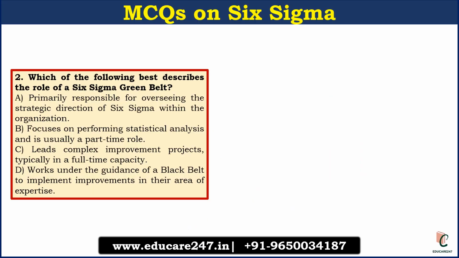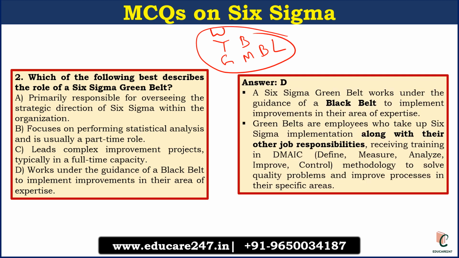The next question is, which of the following best describes the role of a Six Sigma green belt? In Six Sigma, we have white belt, yellow belt, green belt, black belt and master black belt. So you have to remember all these and their responsibilities. The answer here is: work under the guidance of a black belt to implement improvement in the area of their expertise.